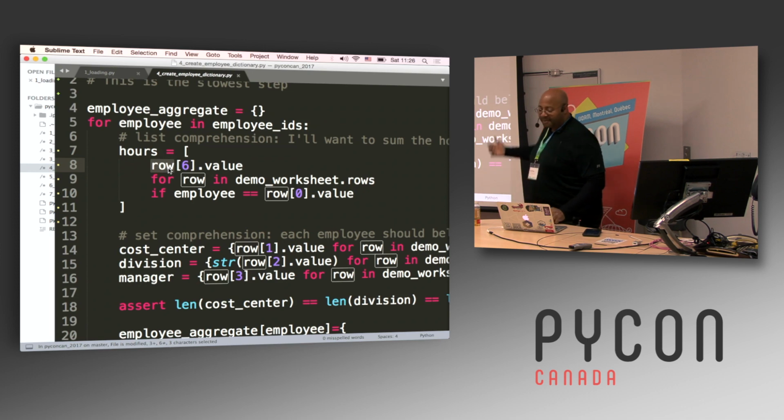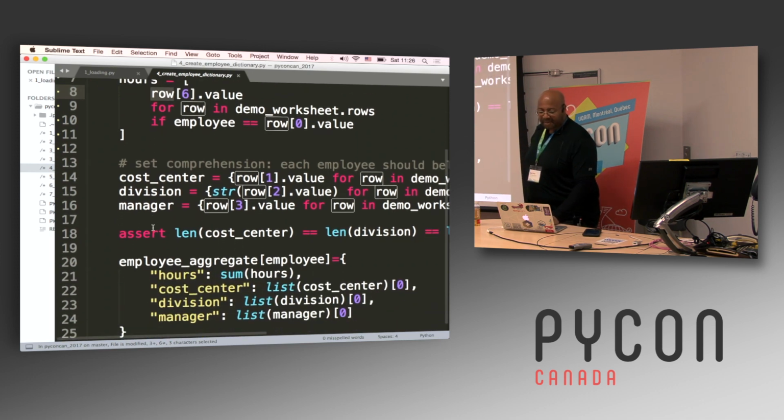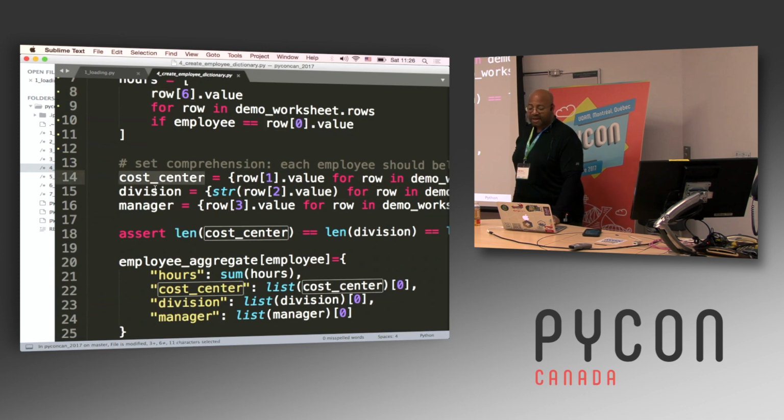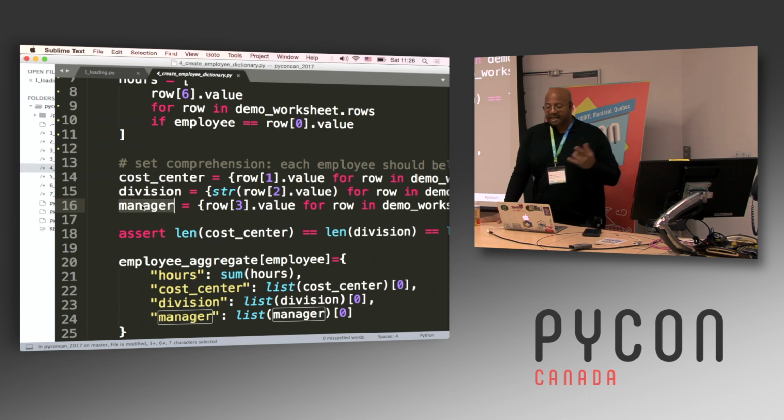And so I'm going to build up this list of all the hours that match that employee. Then I'm going to do the same thing for the different bits, but in all the other cases I'm doing set comprehensions: for the cost center for that employee, for the division for that employee, and the manager for that employee, because each employee should only have one cost center, one division, and one manager. So I'm using set comprehensions here. I haven't broken those out for legibility, but it's the same process as with the list comprehension.